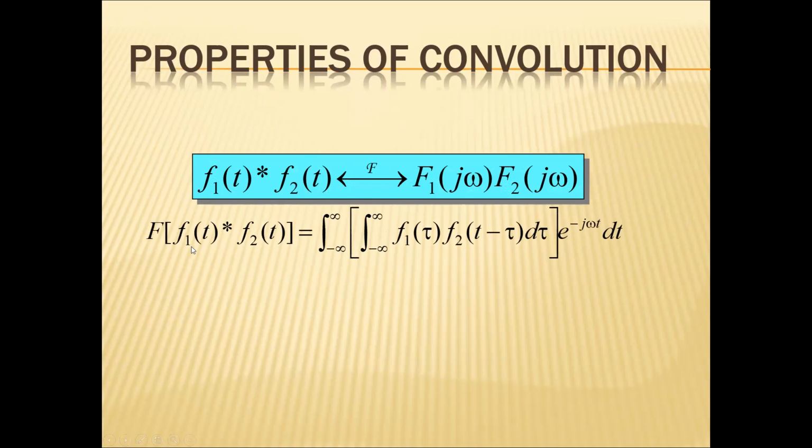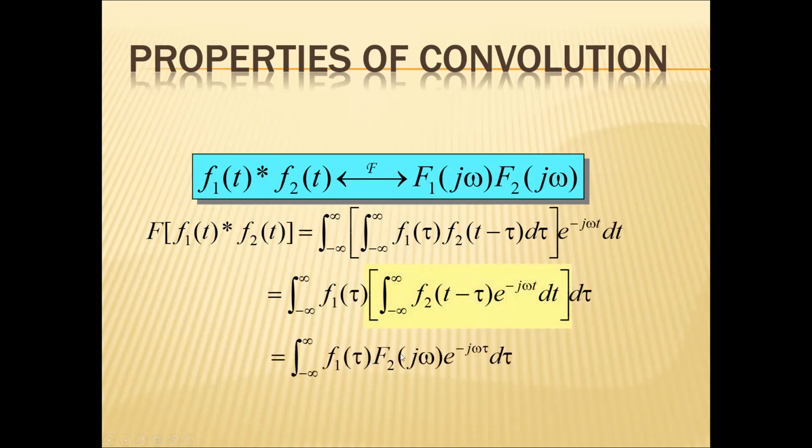So that is the Fourier transform of f1(t) convolved with f2(t), equal to the integral from minus infinity to infinity of the integral from minus infinity to infinity of f1(τ) f2(t − τ) dτ e^(−jωt) dt. This can be written by taking f1(τ) as common, and the integral from minus infinity to infinity of f2(t − τ) e^(−jωt) dt dτ. And we know that this is equivalent to F2(jω) e^(−jωτ).